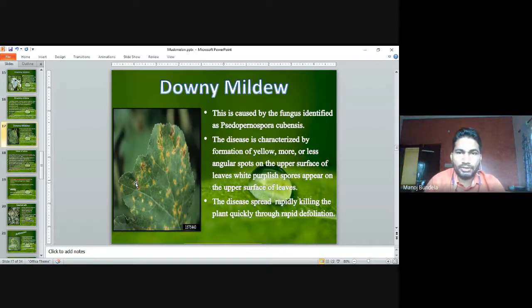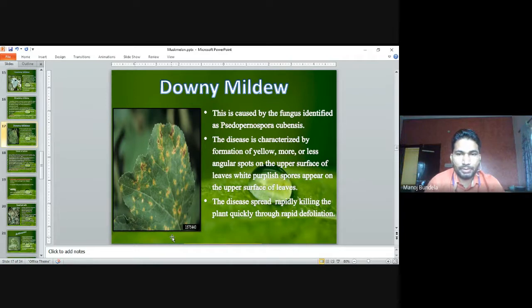Downy mildew. This is caused by the fungus identified as Pseudoperonospora cubensis. The disease is characterized by the formation of yellow, more or less angular spots on the upper surface of the leaves, with purplish spots appearing on the upper surface of the leaves.